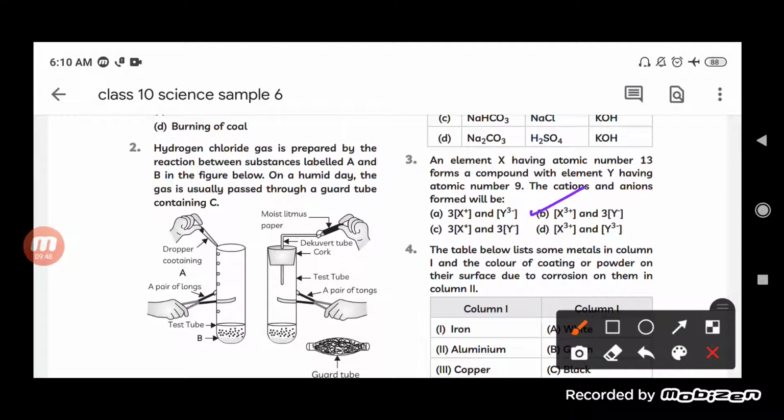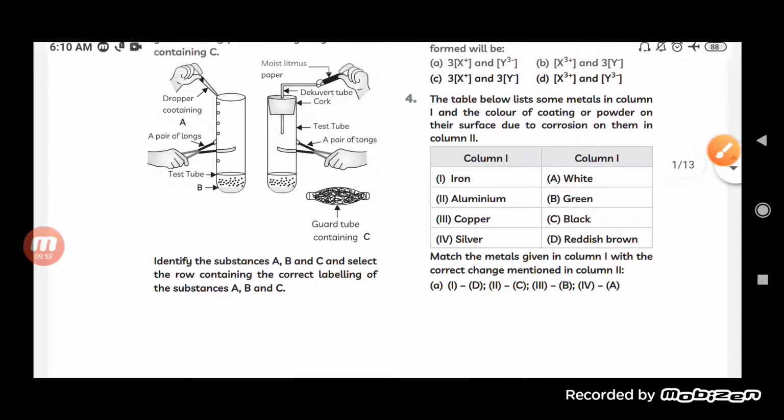Now let us move to the next one. Now see here, it is given that the table below lists some metals in column 1 and the color of coating or powder on their surface due to corrosion on them in column 2. So, you can see here that first is the metal, the different kinds of metal, and next one is the color of the coating which is formed over the metal on the surface because of the corrosion on them.